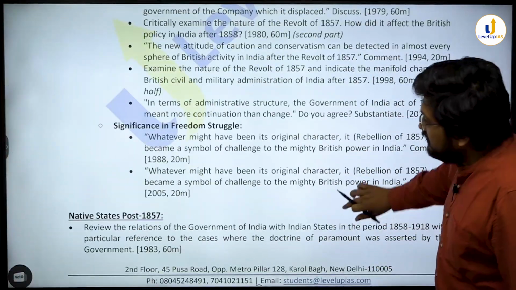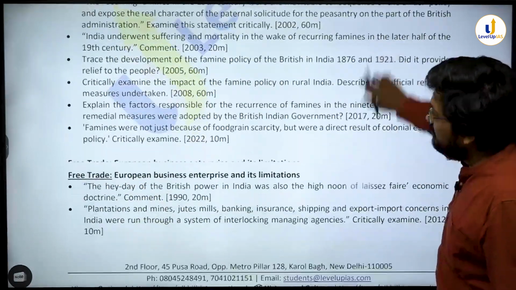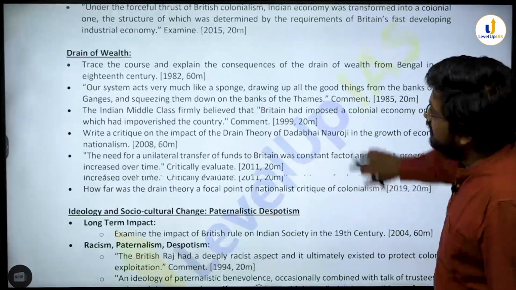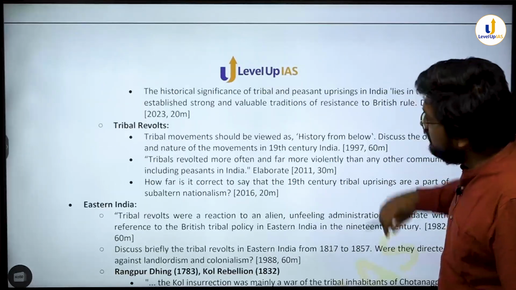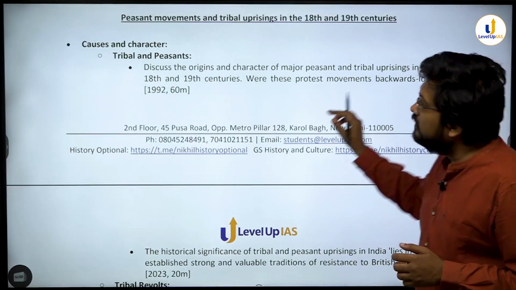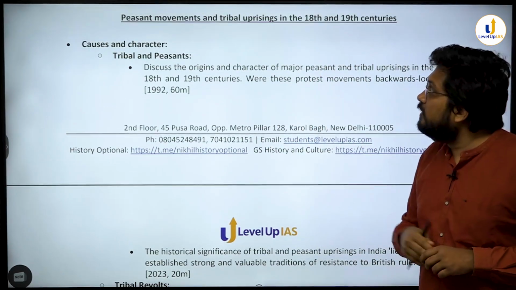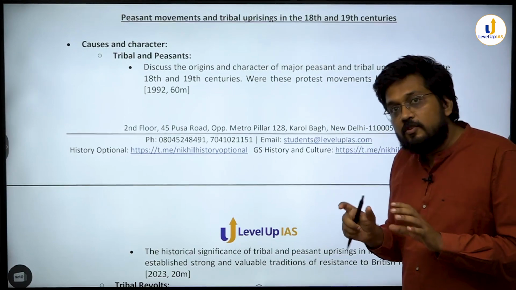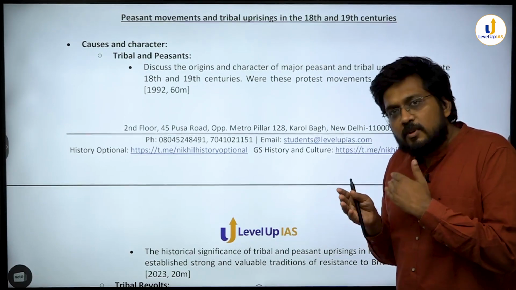हाँ, बहुत ज्यादा क्वेश्चन है यहाँ तो. रेलवे, फेमाइन, फ्री ट्रेड, कॉलोनियल इकोनॉमी, ड्रेन ऑफ वेल्थ, रेसिज्म, पीजेंट ट्राइबल. इसकी बात पहले कर लेते हैं. If you see the questions, sometimes UPSC uses the word peasant and tribal uprisings in the case of peasant movements and tribal uprisings. So here we have to talk about collective peasant and tribal and not specify कि tribal का कुछ अलग है.